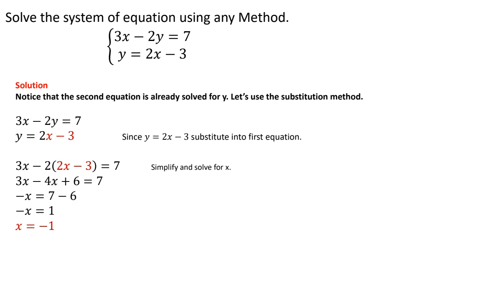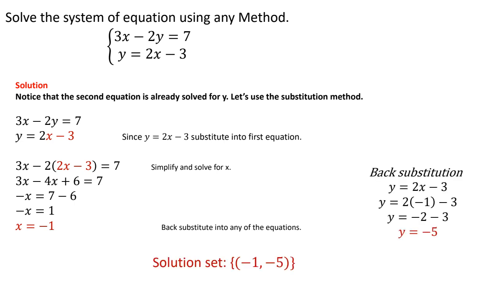Now again, I'm going to do back substitution. I'm going to put that value back into any of the two equations. And again, I'm going to be nice to myself. I'm going to put it into the second equation where I already have it solved for y. So when I do that, I have 2 times the negative 1 is negative 2. Negative 2 minus 3 is a negative 5. So my solution set here is negative 1, negative 5. And again, I'm talking about a set because even though I do have one answer, I'm just giving you all the answers as a set.